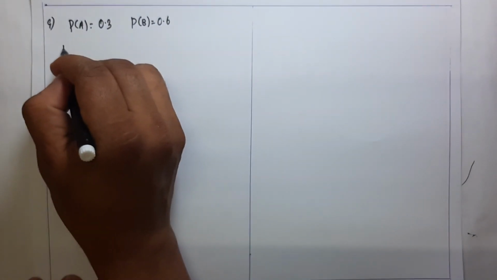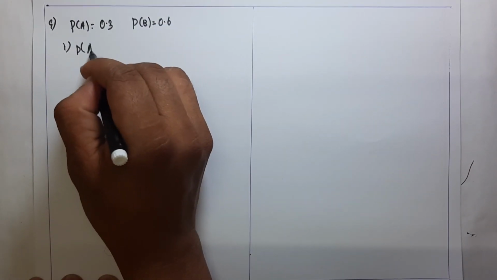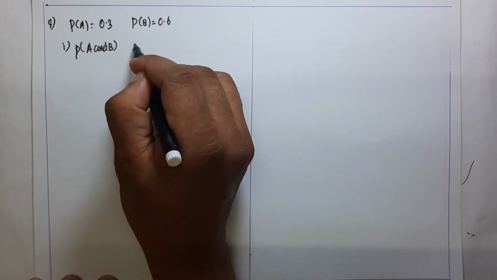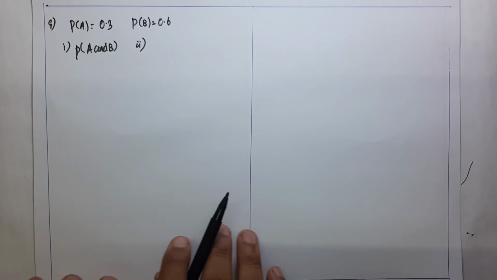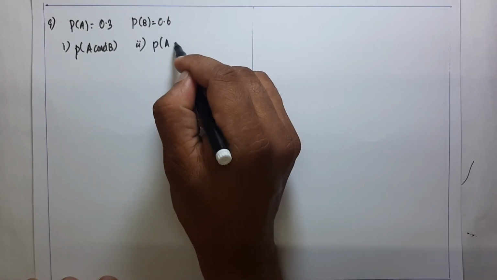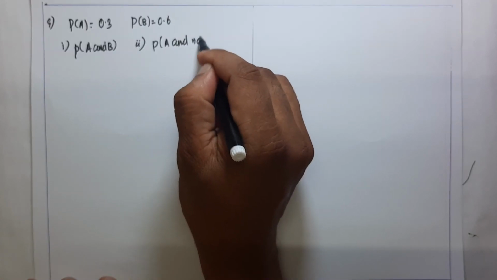Find, question number 1, P of A and B. Question number 2, P of A and not B.